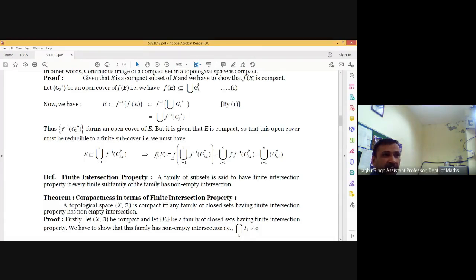Thus, f of E is contained in f of this union, which can be written as union i from 1 to n f of f inverse G lambda i star. And this is union i from 1 to n G lambda i star. Hence, the given family is having a finite subcover. Therefore, f of E is compact. Is it okay? So, the continuous image of a compact